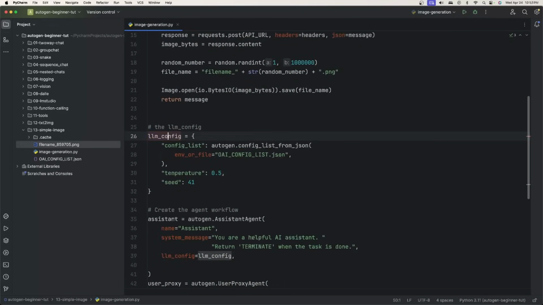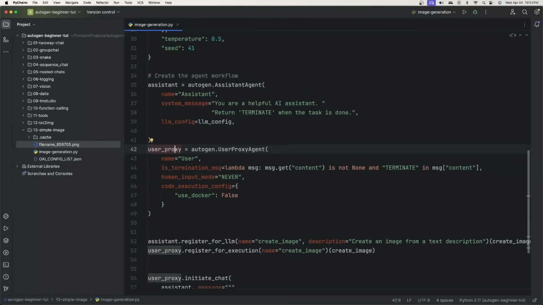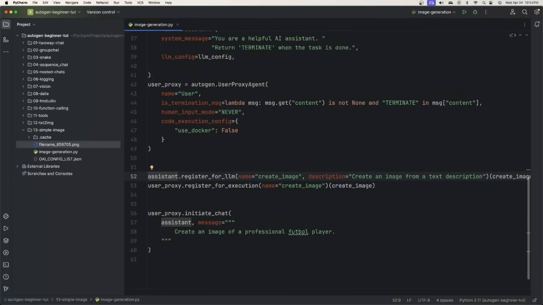And then I have the LLM config, an assistant agent, and the user proxy agent. And then finally, for the assistant agent, I registered the create image function for LLM. And then for the user proxy agent, I registered the same create image function for execution. And then I said user proxy initiate chat, create an image of a professional football player.